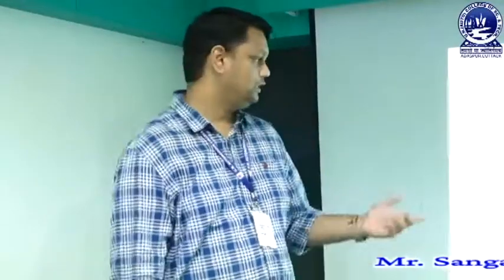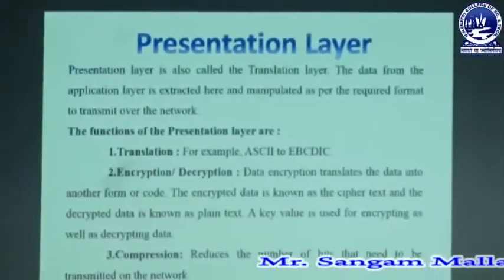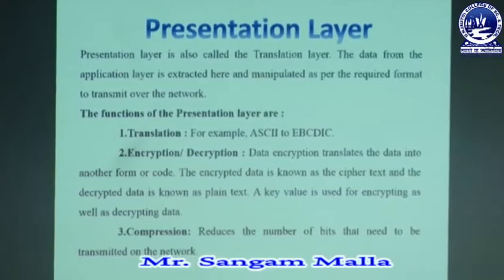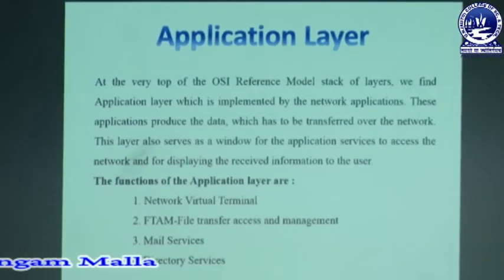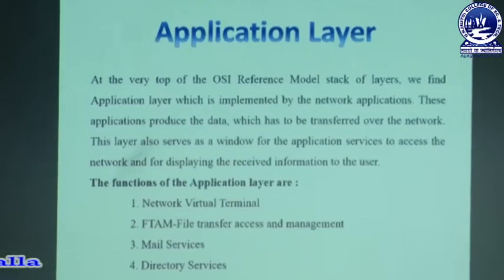But why is it compressing? Because without compression the data cannot be sent to the destination, or it will take much more time to reach the destination. So the main work of the presentation layer is compression. Whatever data we are sending, first it compresses the data and then sends it to the receiver. So these are the functions of the presentation layer: translation, then encryption and decryption, and the last one is compression. The final layer is the application layer.